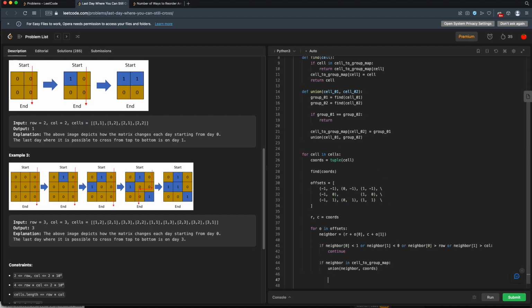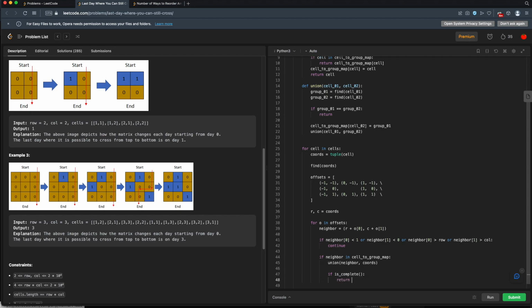All right, we've added our neighbor, we've unioned their two bodies of water. So if we're done, so if is_complete, then we can return, what do we return? Oh, this is another thing we're missing. We're supposed to return what day we're on. Now we're not keeping track of days in here, so we need to do that here. So for every day, cell, we will enumerate our cells. So the enumerate will return the index and the value at this index. So the day will be the index, the cell will be the value at that index. So we'll return the day that we're on.